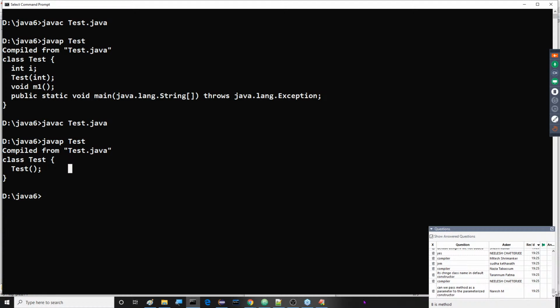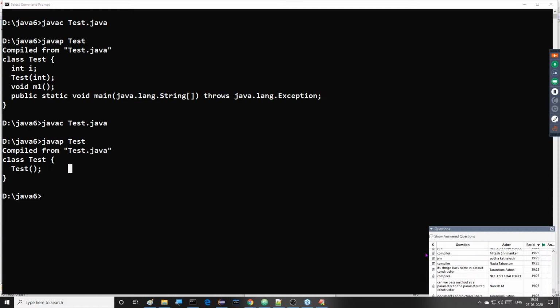Okay guys, that's fine for today. Tomorrow I'll continue the same constructors part, and we are going to see parameterized constructors. After that we are going to see some applications of these constructors, parameterized constructors and zero-argument constructors. I will show some programming part, then I'm able to show some points about these constructors clearly.